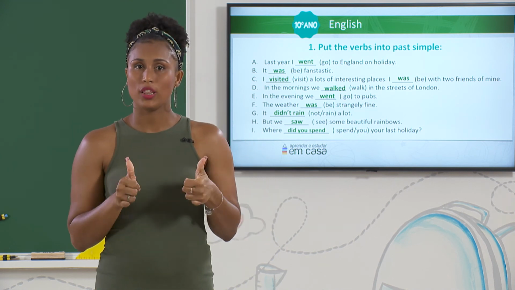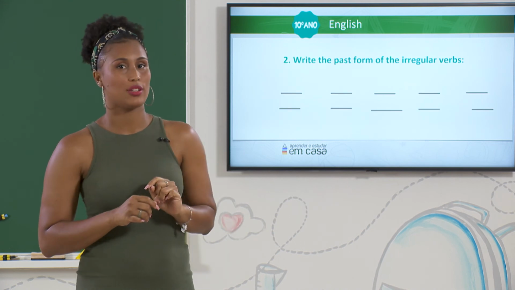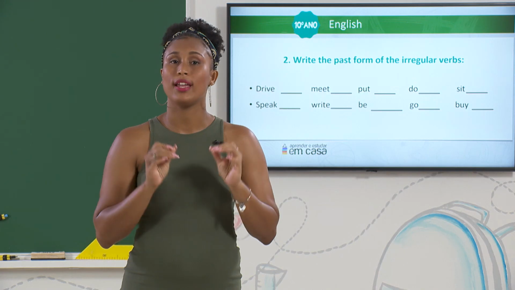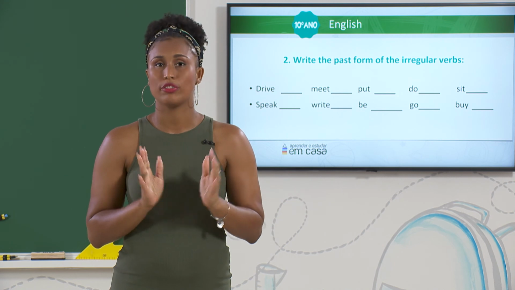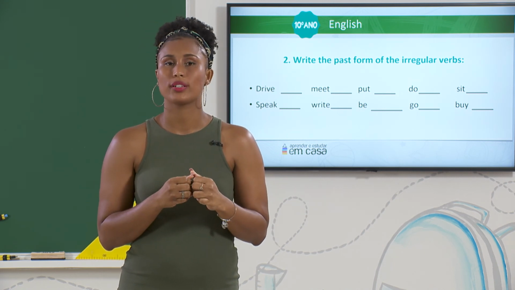Well guys, well done. I know that you did such a great job, but let's move on to the second exercise. Here you have to write the past form of the irregular verbs. Guys, they are just irregular verbs. So, as I said before, and I will repeat it again, use your list of the irregular verbs. I'm going to give you some minutes and then we'll come back and we will correct it together.